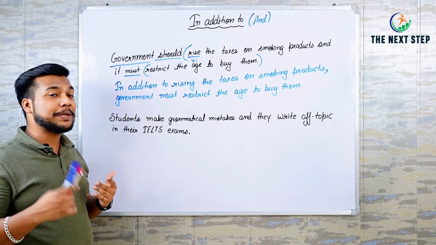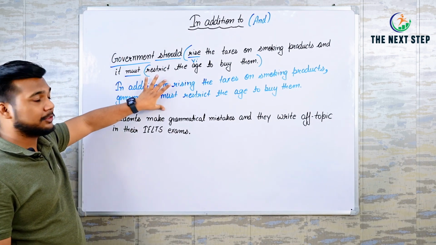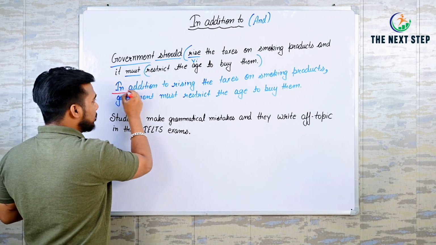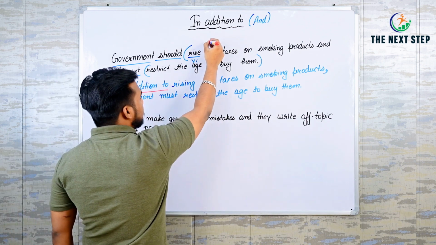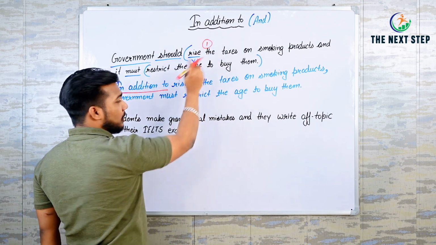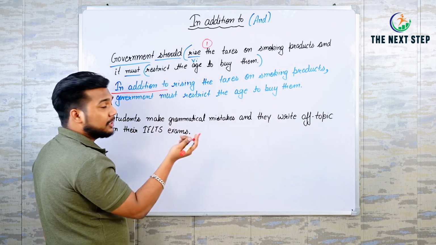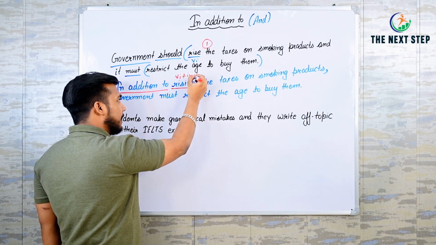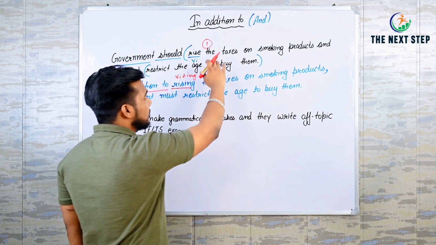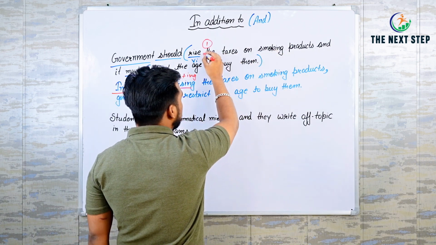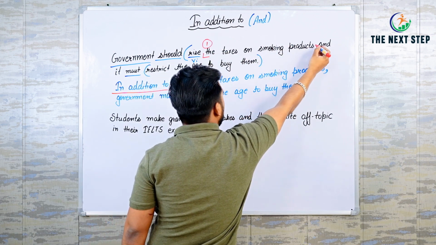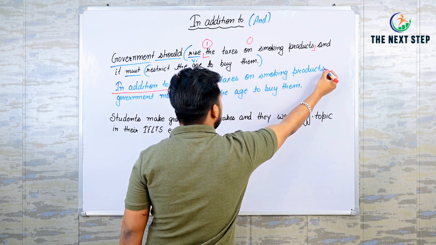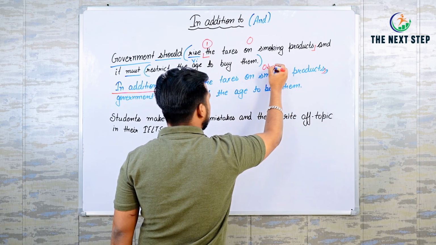So which one do you like? This one or this one? Very easy it is. Just simply add your in addition to first, then you need to add the first sentence from where the verb starts, because here we have to add the first form of verb plus ing. After that the sentence will remain the same. As you know, this is an object, so my object is exactly the same here as well.